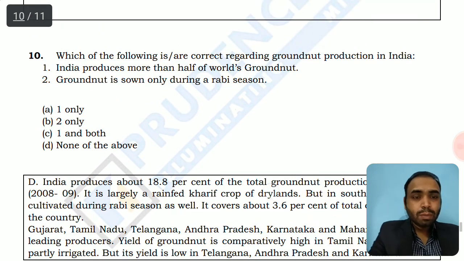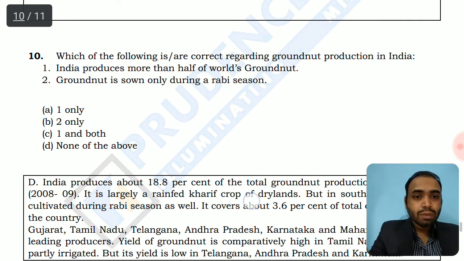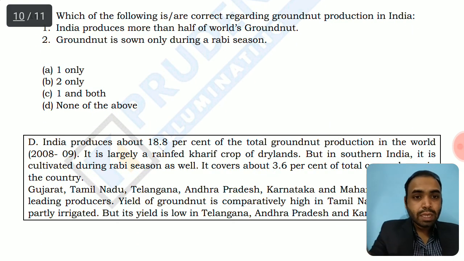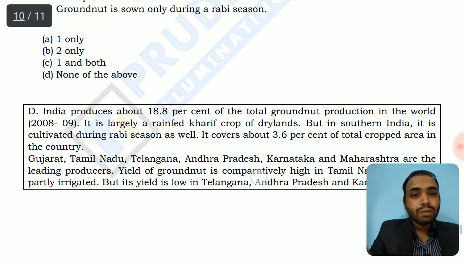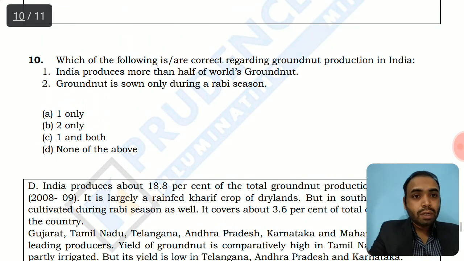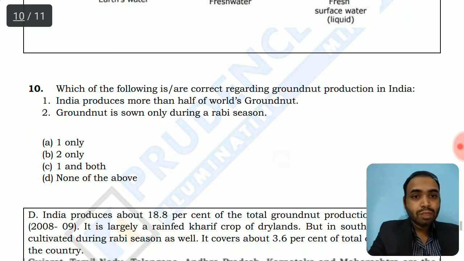So that was about the proportion of groundnut production in India versus the world, and which seasons, mostly in the Kharif season, but it can also be cultivated in the Rabi season. So friends, that's all from today's 10 MCQ challenge regarding the geography subsection.